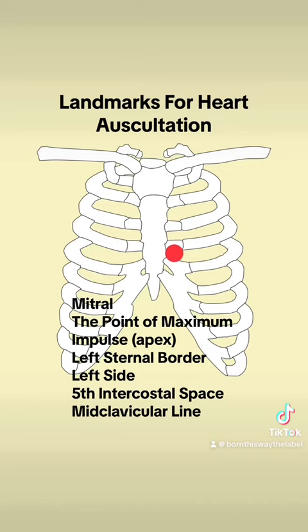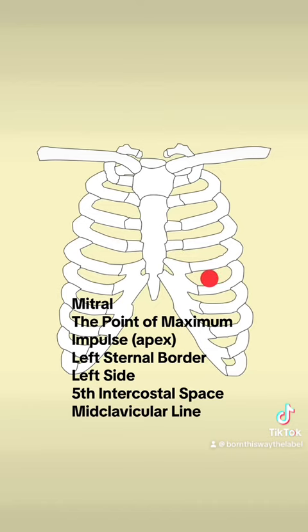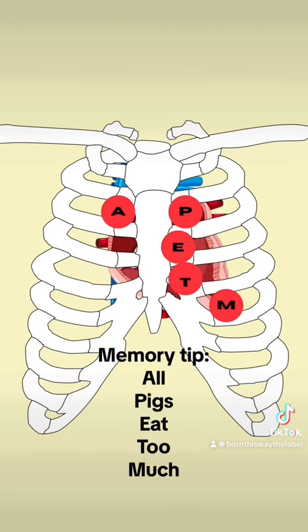Mitral, the point of maximum impulse, also the apex of the heart, left side, fifth intercostal space, at the mid-clavicular line. A memory tip is the acronym All Pigs Eat Too Much.